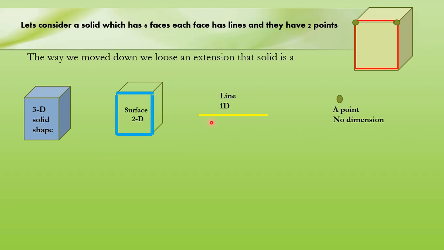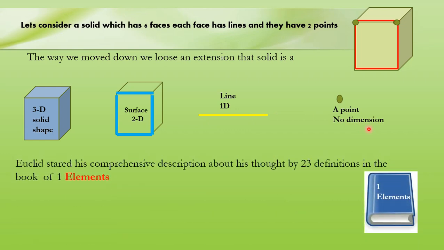That means a line is made by joining 2 points, as we can say now. So that means a point has no dimension. So Euclid has given all these and started his detailed description